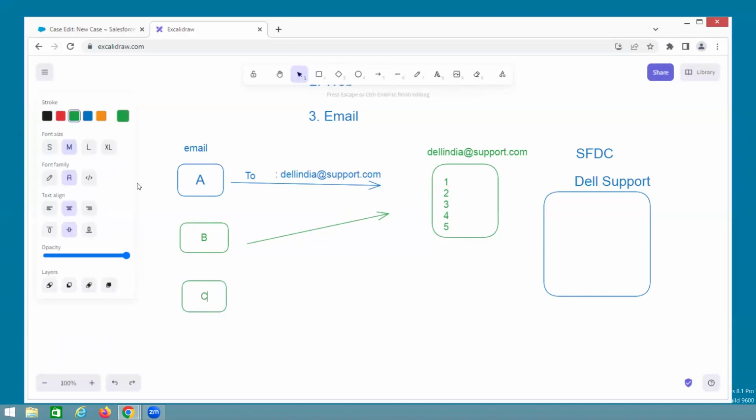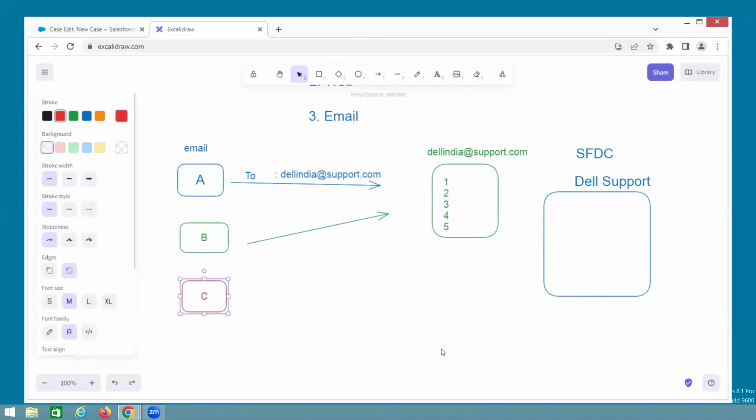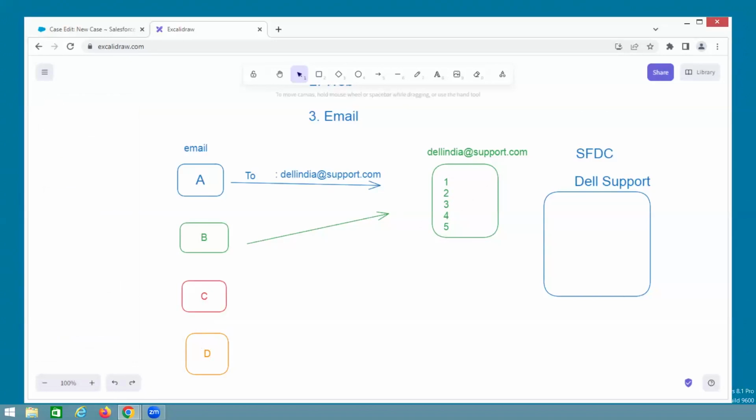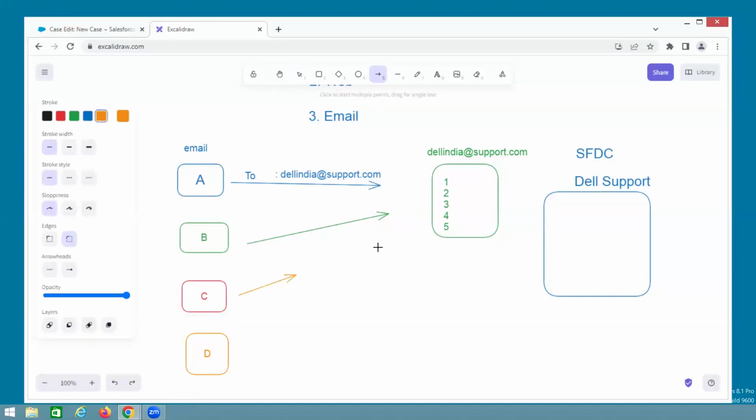C is a person. He is sending a mail like this. Again, D is a person. He sends the mail to whom? Same box. Different customers send to the same email ID. So now all of them come as mails to the Dell mailbox. Why? Dell India is one mailbox. Mail to mail conversion will be possible.